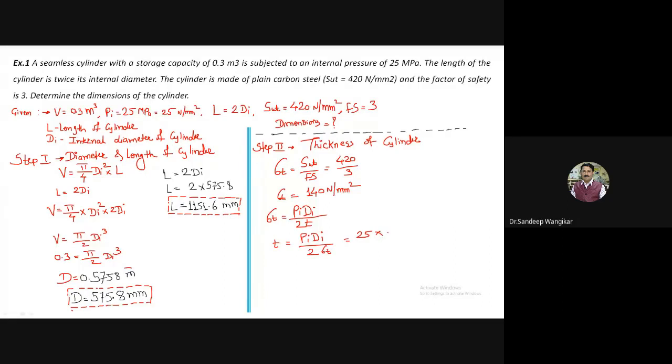Now I have to put in mm only, so 575.8, divided by 2 into sigma T, 140. If you are using a unit in one place as Newton per meter square, convert all things into meters, or use Newton per mm square. So you can easily calculate the thickness. Tell me the thickness value.